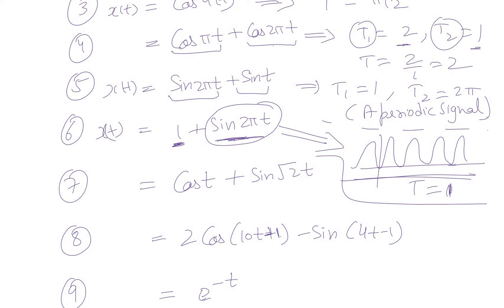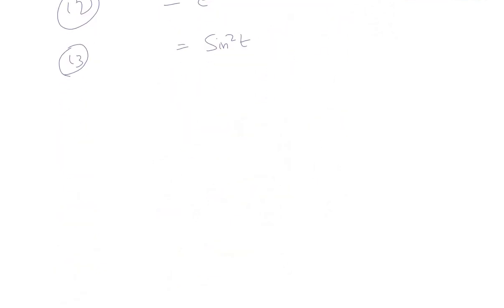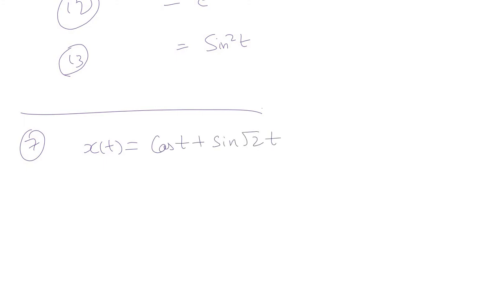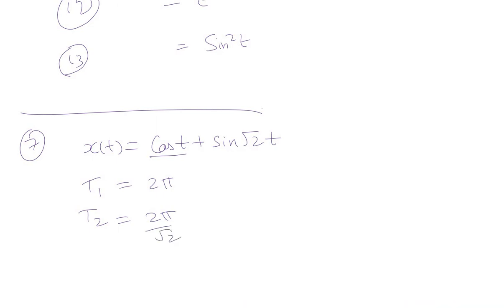Alright. Moving on to the seventh part, which is cos t plus sin root 2t. Solve this one now. Seventh one is x of t is equal to cos t plus sin root 2t. It is again a combination of two periodic signals. Now let's find out the individual periods. T1 is equal to 2 pi, that is the period of cos t, and T2 is equal to 2 pi by root 2, that is the period of sin root 2t.